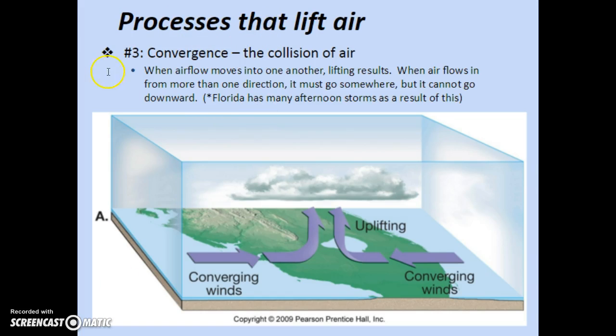The third process that lifts air is called convergence. This is where air collides. When we have converging winds, it can only go one direction, and that's up. In the state of Florida, which is what we see here, we have converging winds. It drives upwards, and it creates very powerful but very short-lived storms. So when airflow moves into one another, lifting results. It has nowhere else to go. When air flows in from more than one direction, it has to go somewhere, but it cannot go downward. That's why Florida has many afternoon storms as a result of this very process.